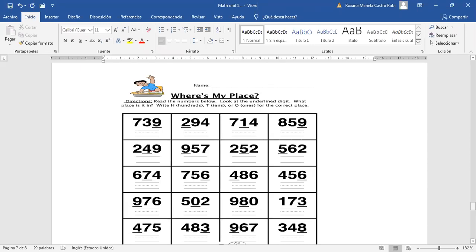Exactly. In the amount 855,859, the number 9 is underlined, so we're going to talk about the 9. What is that place? As you said, it is ones. Remember, when you hear place, you have to say ones, tens, hundreds, thousands, and so on. And the value is the value of the number, how much it is worth.